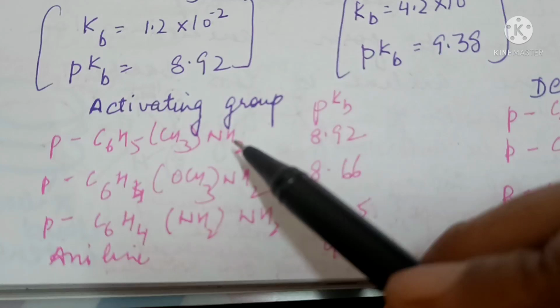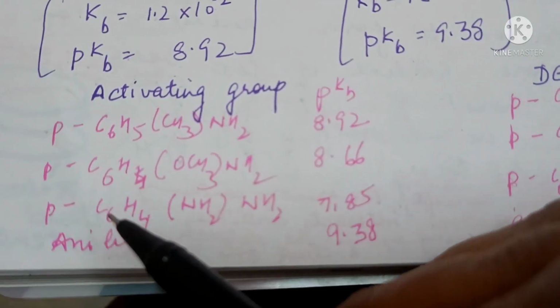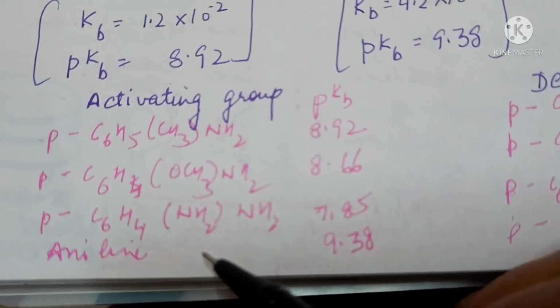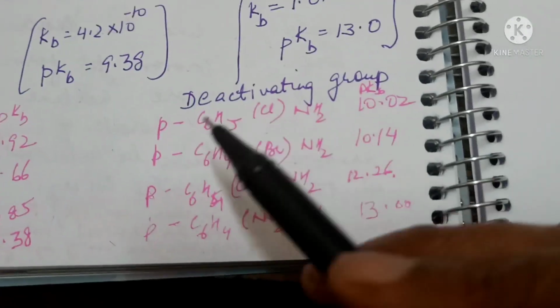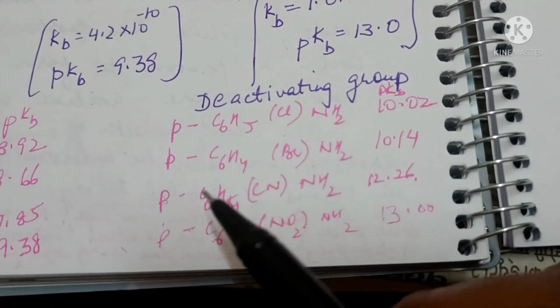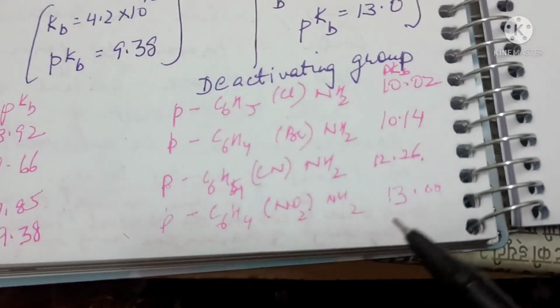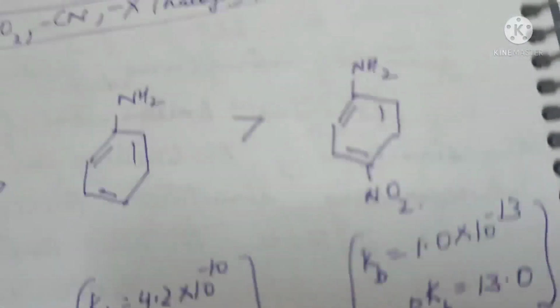Para-methyl aniline, para-methoxy aniline and para-amino aniline will be more basic than aniline. And para-chloroaniline, para-bromoaniline, para-cyanoaniline, para-nitroaniline will be less basic than aniline.